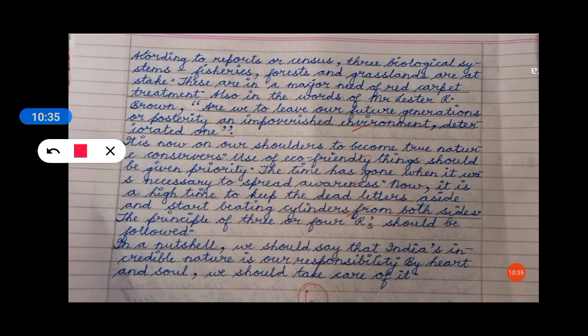See, from both the sides, beating cylinders from both the sides. So all these are the highlighted phrases and the content. And see here, direct speech has been used. This is the statement of Lester R. Brown. This particular statement was made by this particular person, so it has been exactly written by the student in the final examination. Automatically it will gain you something in the final examination.